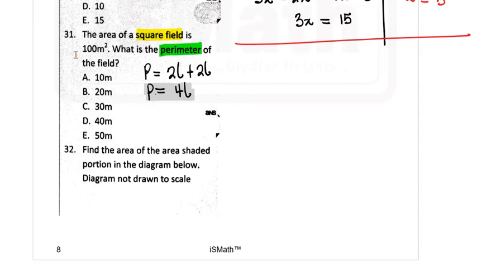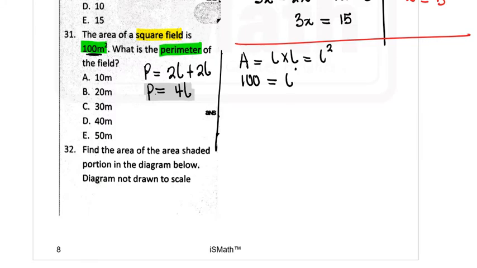Rather, the question gave me something about the area. So it says the area of a square field is 100 meters squared. So this will help me to find the length. I have to recall the formula for finding the area of a square. The formula is A equals L times L, which is the same thing as L squared. So I know that the area was already given to be 100. I put my 100 there in place of A. That should be equal to L squared.